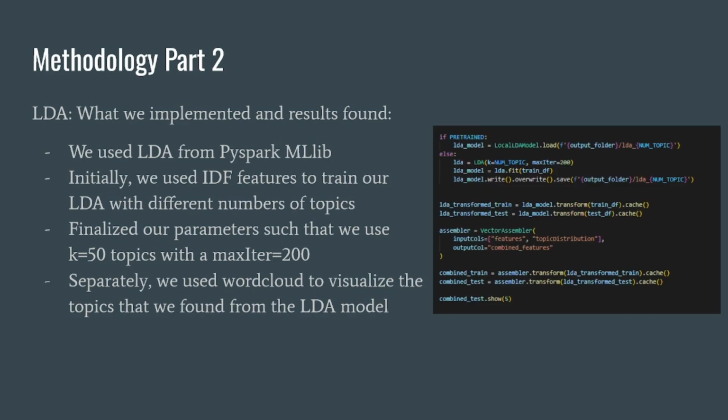For LDA, we implement LDA from PySpark MLlib. First, we use IDF features to train our LDA with different numbers of topics. And we finalize our parameters, such that we use 50 topics and train with a maximum of 200 iterations. Separately, we use a different script to visualize our topics using word clouds that we found from the LDA model.